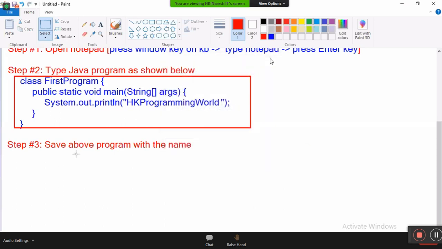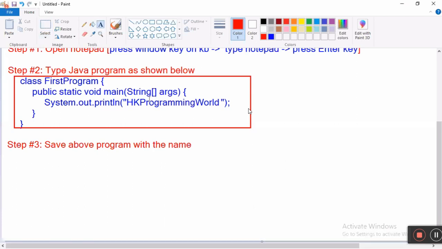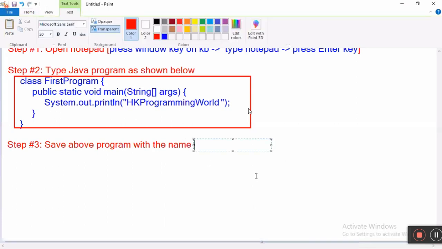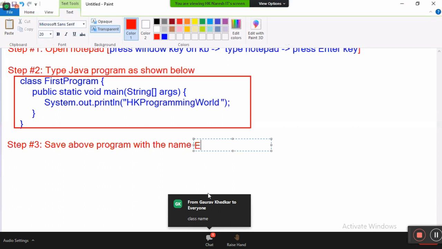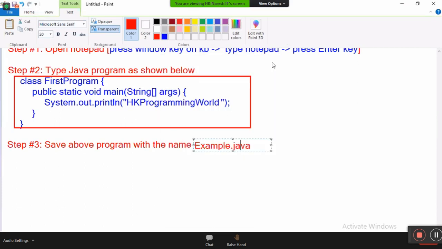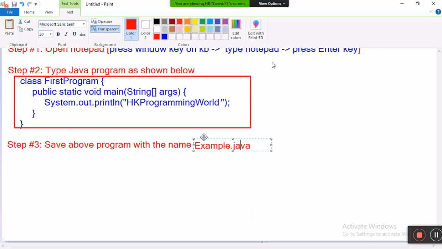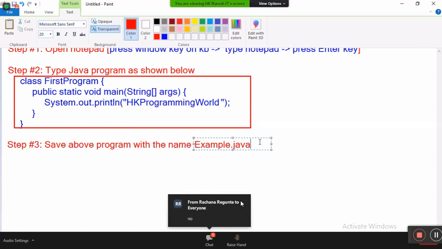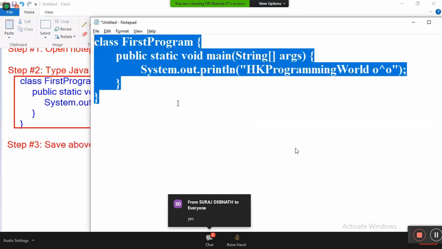And tell me now, save above program with the name. What is the name? Come on, everyone. I want to save with the name example.java. Is it allowed? We will see whether it is allowed or not.